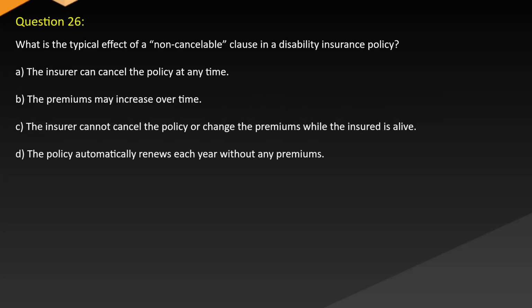Question 26. What is the typical effect of a non-cancelable clause in a disability insurance policy? A. The insurer can cancel the policy at any time. B. The premiums may increase over time. C. The insurer cannot cancel the policy or change the premiums while the insured is alive. D. The policy automatically renews each year without any premiums.